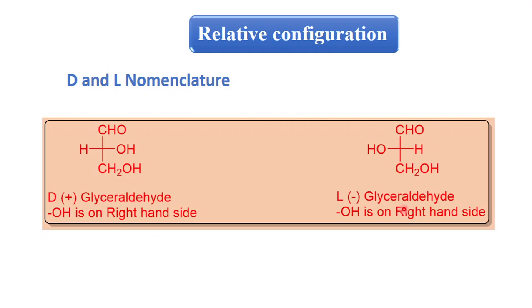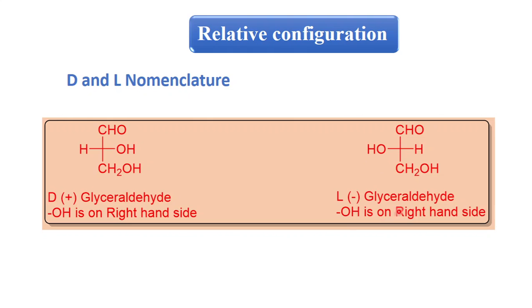By giving this D and L nomenclature, you just have to see the structure. If the OH group or hydroxy group is present on the right hand side, that is your D compound, and if it is present on the left hand side, that is your L compound.